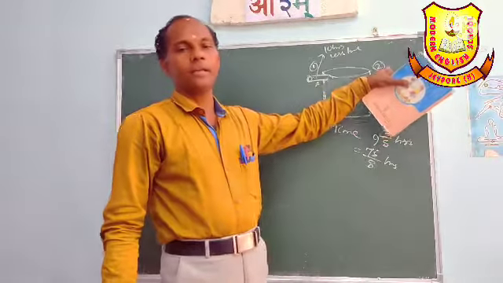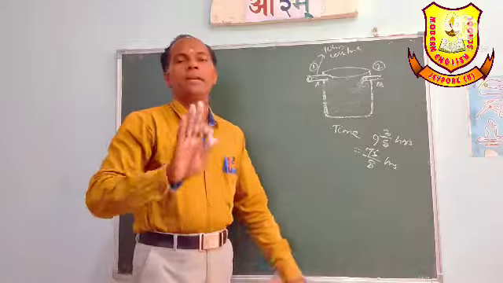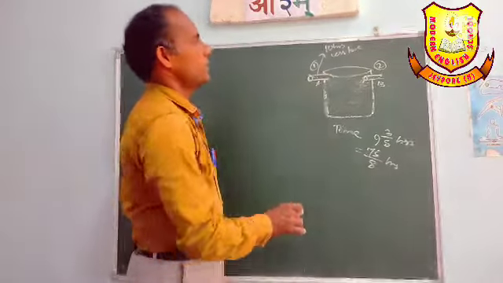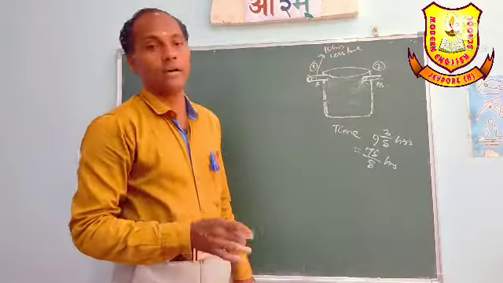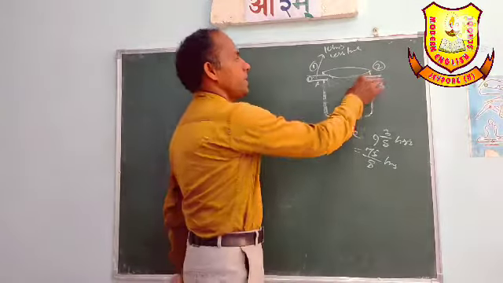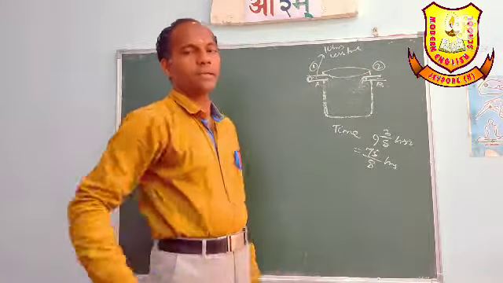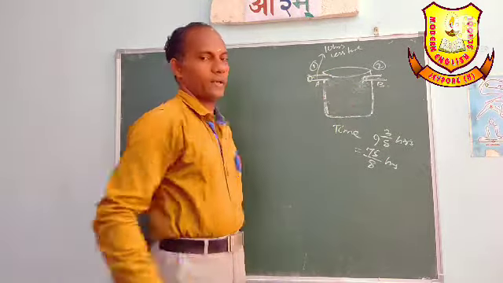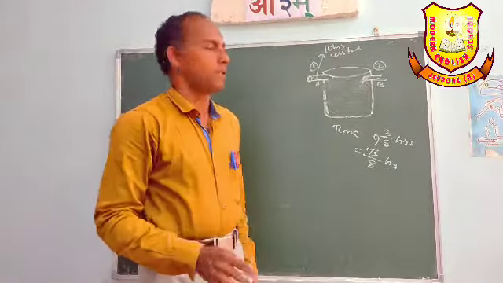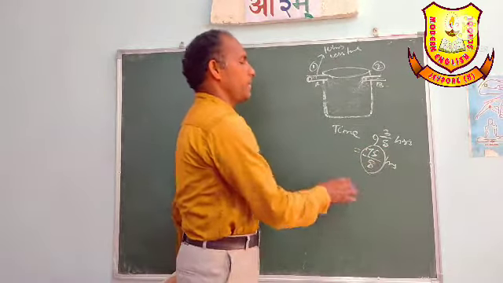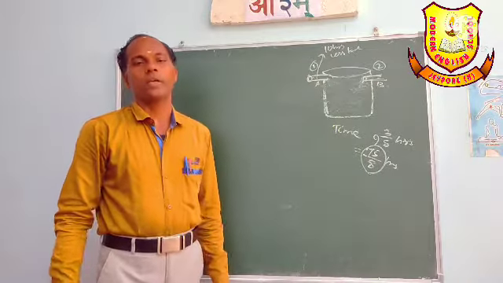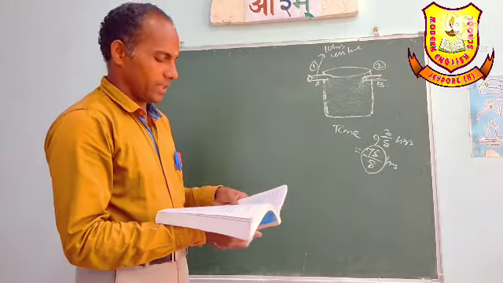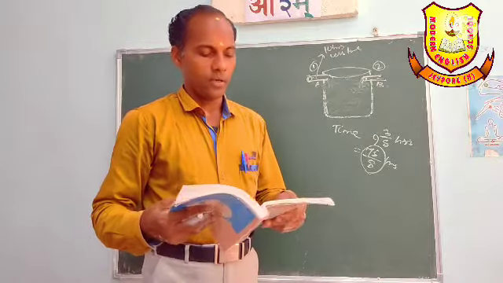If this one takes 15 hours to fill the tank, then the larger will take 15 minus 10, 5 hours to fill the tank. But both at a time they will fill the tank in 75 by 8 hours. Now we have to find the time in which each tap can separately fill the tank.